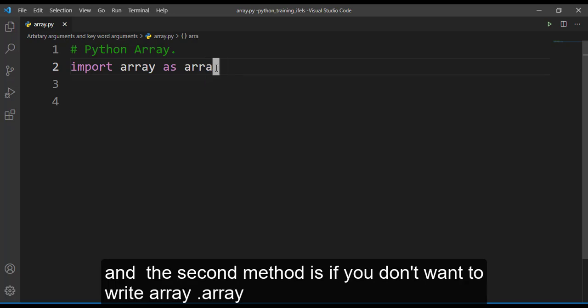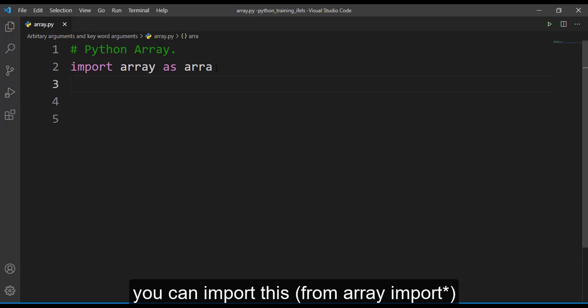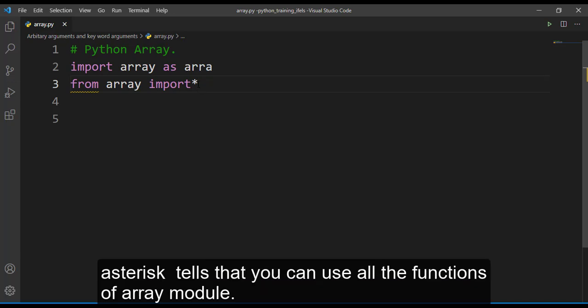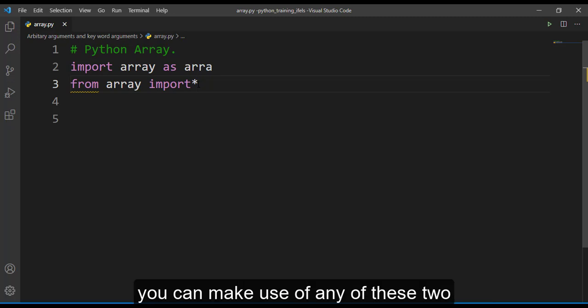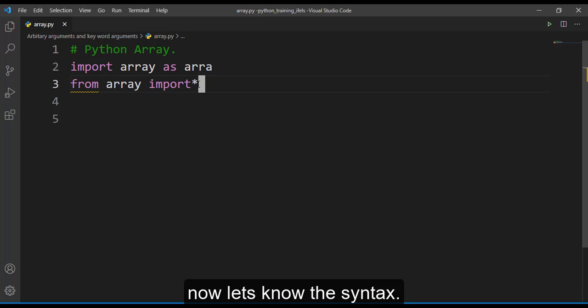And the second method is, if you don't want to write array all the time, you can import this from array, and then use import star. So this asterisk tells you that you can use all the functions of the array module. You can make use of either of these two. Now that we know how to import the array module, let's know the syntax.